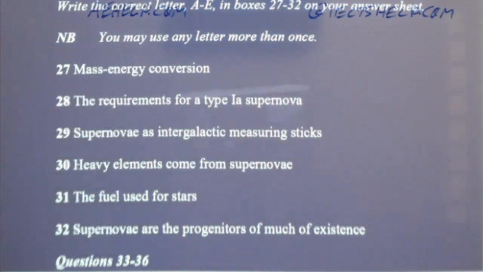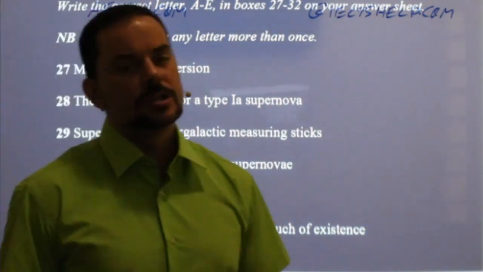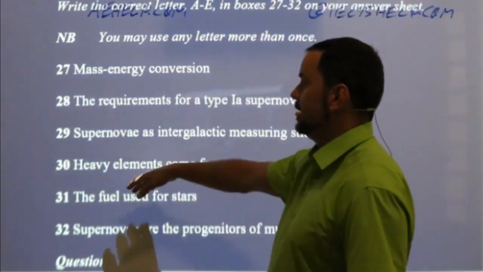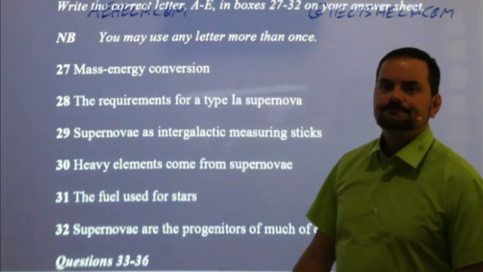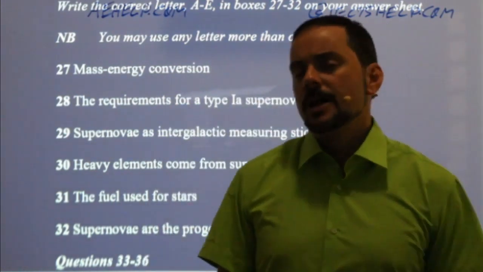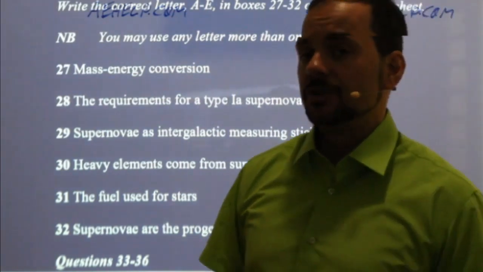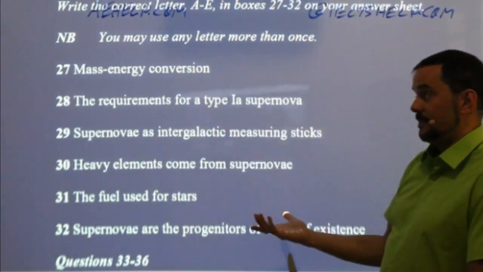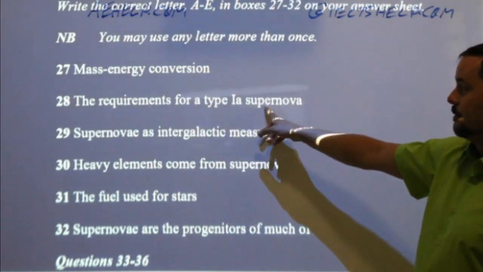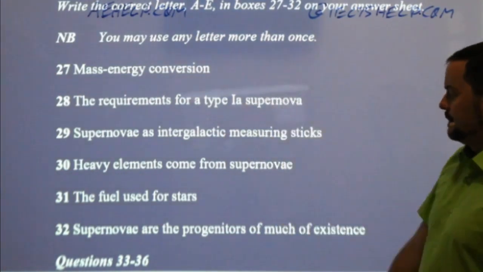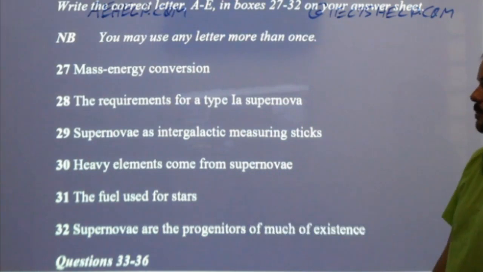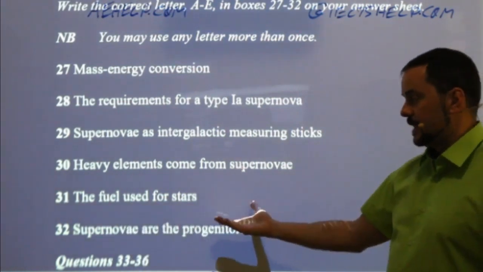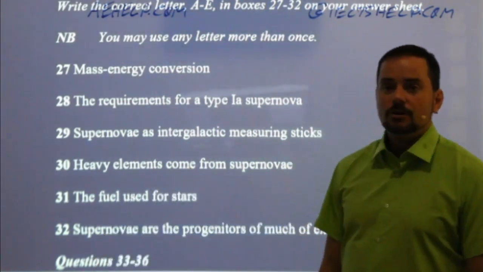What have I learned? What information, in my own words, have I learned about this passage or about supernovae just by reading these questions? What have I actually learned? You should always actively read these, so try to understand it. If you don't understand all of this, it's fine. Like if you don't know what a type 1a supernova is, it's fine. But I've learned that there's a type of supernova called a 1a, okay? Maybe I don't know what progenitors means, so I don't worry about that, okay? But here, the fuel used for stars. So I learned that stars burn some kind of fuel, okay?